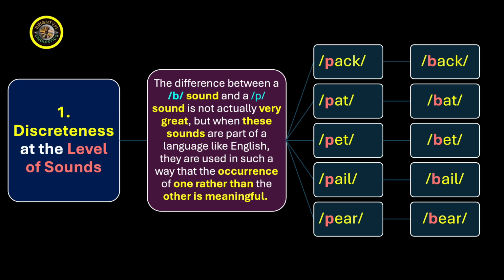Now we move on to point number 2, discreteness at the level of words. How? Let's see. We have the word the. It's a distinct word. We have another word, cat. It is also very distinct from the word the. We have another word, sat. This is also very different and distinct from the word cat or the.